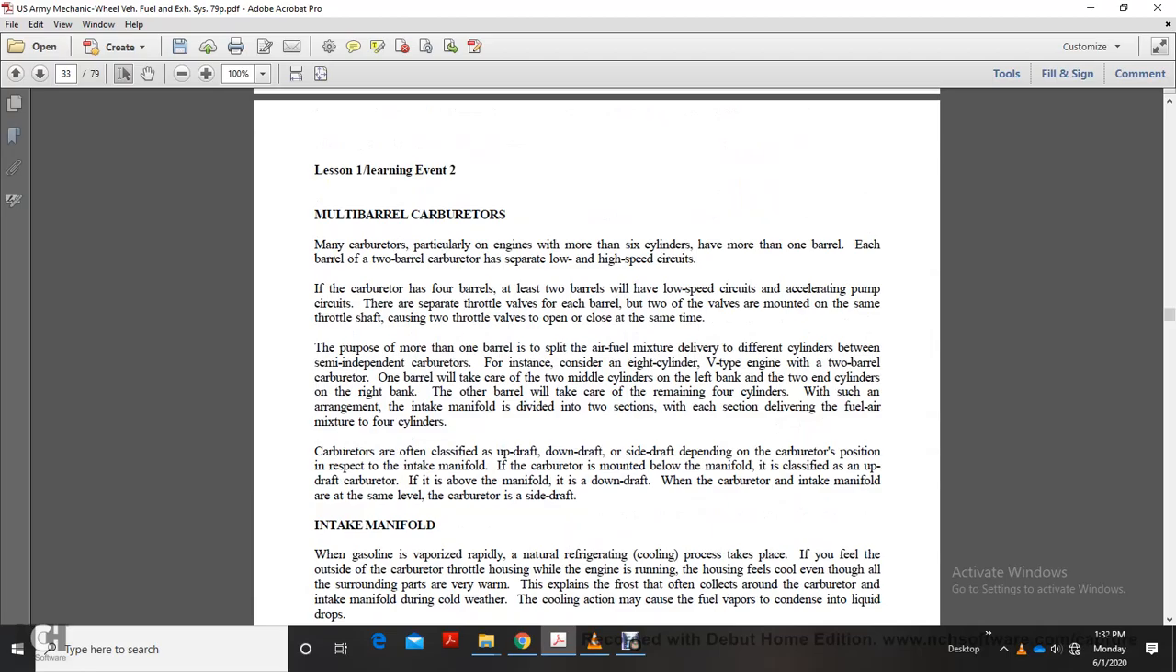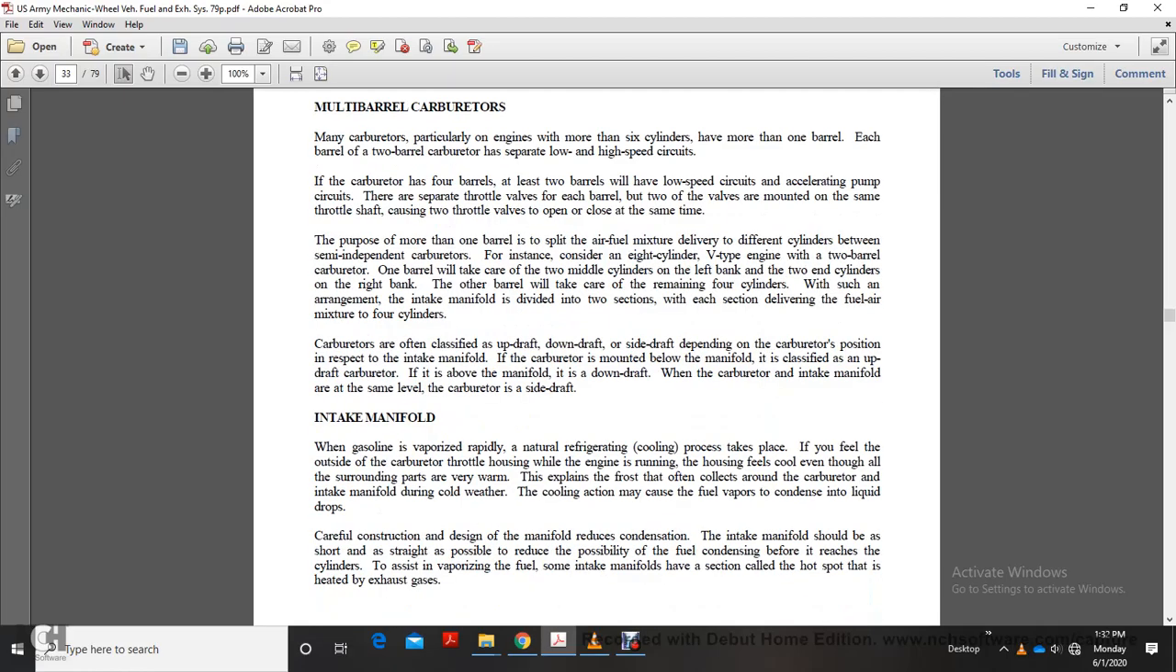Alright, multi-barrel carburetors. Many multi-barrel carburetors, particularly on engines of more than 6 cylinders, have more than one barrel. In 2-barrel carburetors, the barrels are separated for low and high speed. If the carburetor has 4 barrels, at least 2 barrels will have a low-speed circuit with the accelerating pump and separate throttle valves. Each pair of valves is mounted on the same throttle shaft, causing the throttle valves to open and close at the same time.